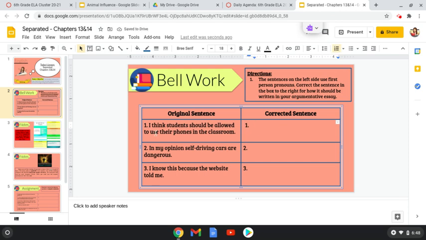The one on the left says, I think students should be allowed to use their phones in the classroom. We do not want to say I. So we have to think about how we could change this sentence so that we're not using a first person pronoun. Really, you could just take out the words I think. So you could say, students should be allowed to use their phones in the classroom. Now I'm no longer using a first person pronoun. You're going to do that for all 3 of these sentences.